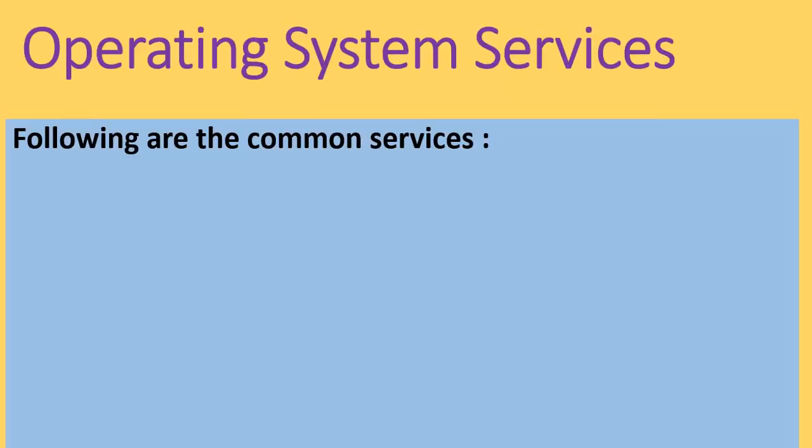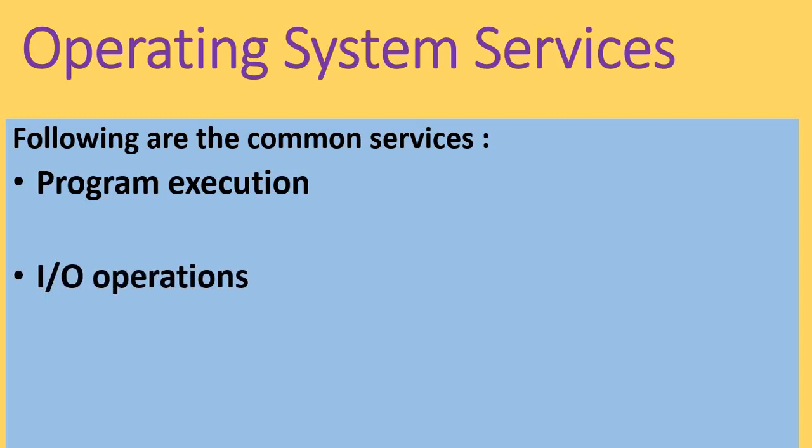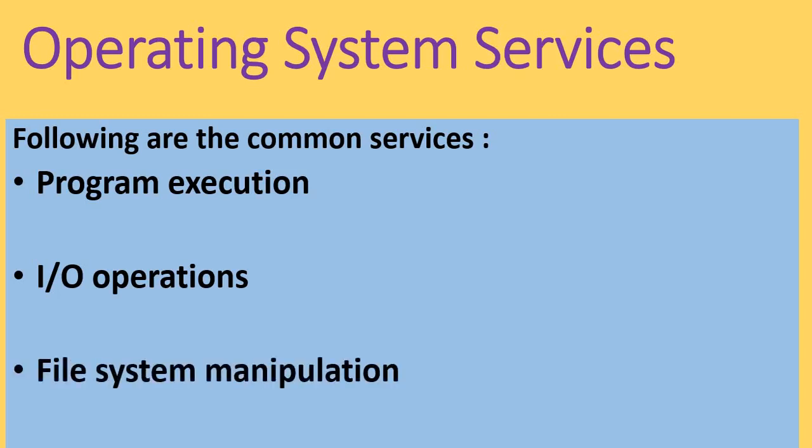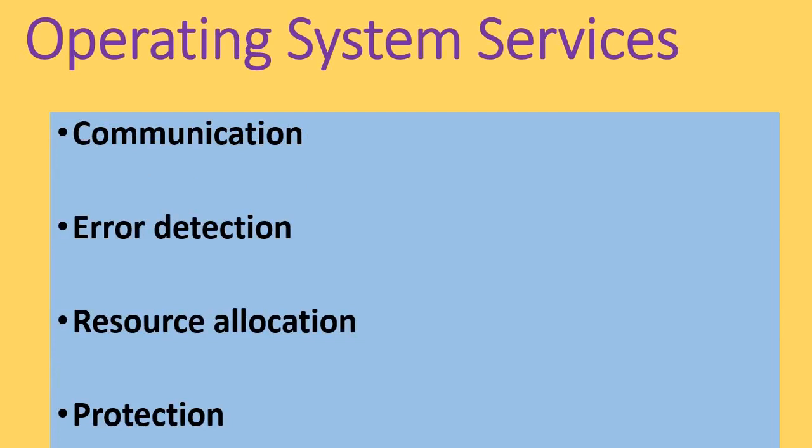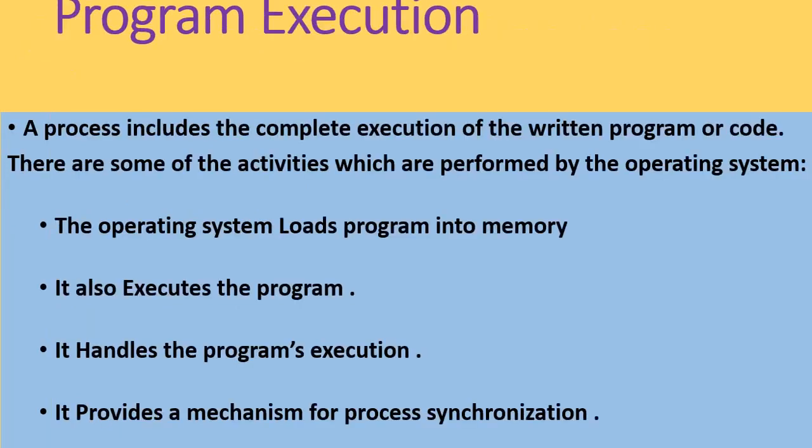Likewise, we have the following common services normally used in an operating system. The first is program execution, where an operating system must be able to load many kinds of activities into memory and run them. It provides the facility to make executions. The second one is IO operation. Then we have file system manipulation, communication, error detection, resource allocation, and protection. These are the main 7 services in an operating system. Let's see them one by one.